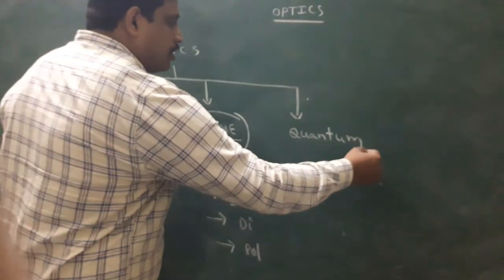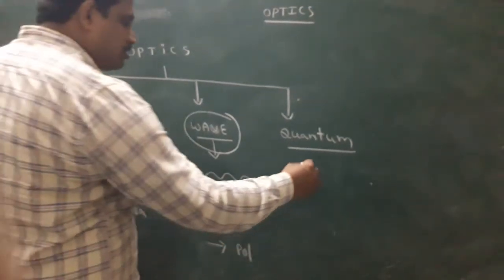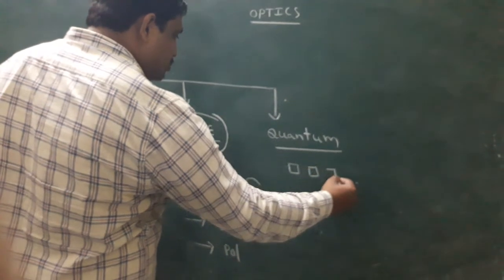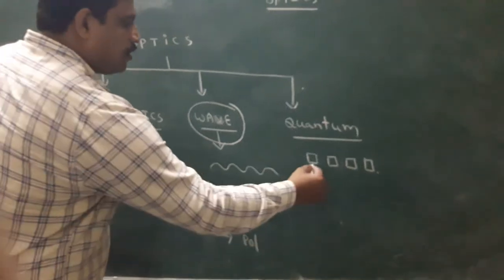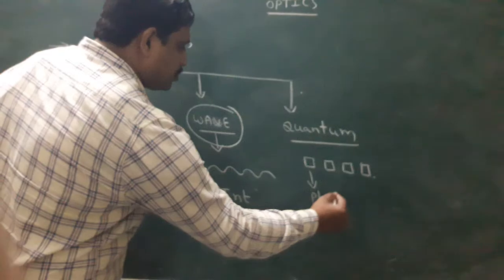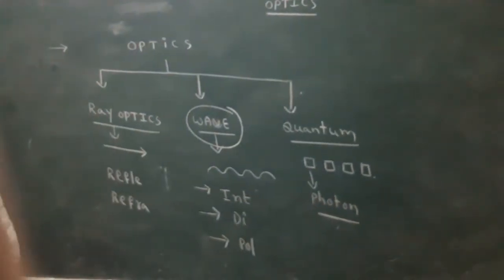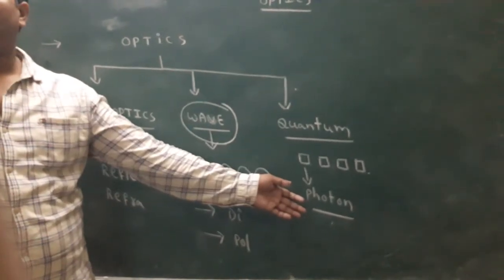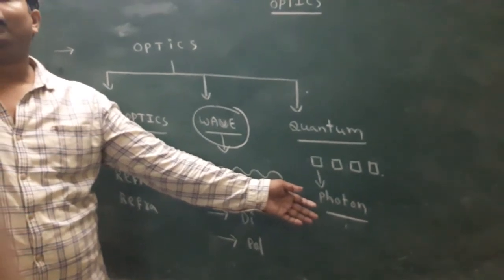Next, the last one, quantum optics. According to quantum optics, light is in the form of energy packets. Each packet is called a quanta. Quanta is nothing but the photon. Based on this phenomenon, we explain the photoelectric effect and Compton effect.